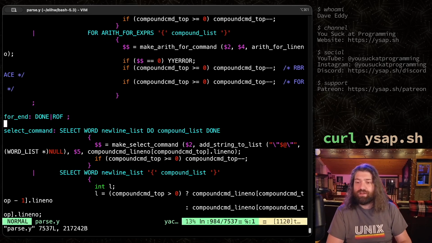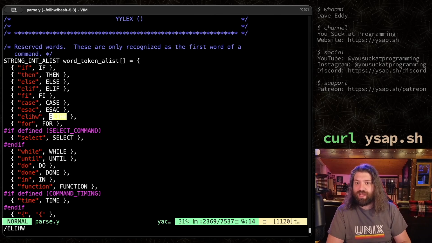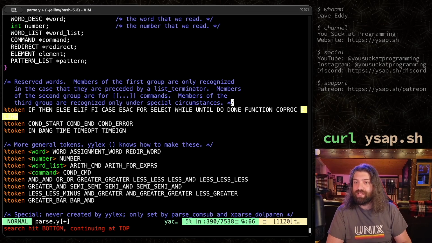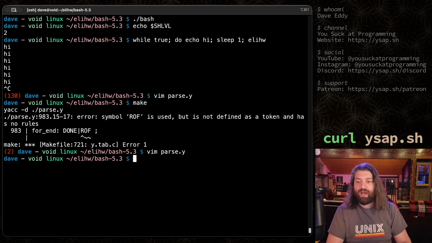So we haven't defined rough. Let's go ahead and do that. Well, we've defined ELIHW, so let's search for that. And let's just copy that. There we go. This can become rough. And this can become all caps ROUGH. Let's search for it again because we know it's being used here. Look at this, where we define all those tokens all the way above. Let's go ahead and add that, ROF. There we go. Now it's added.